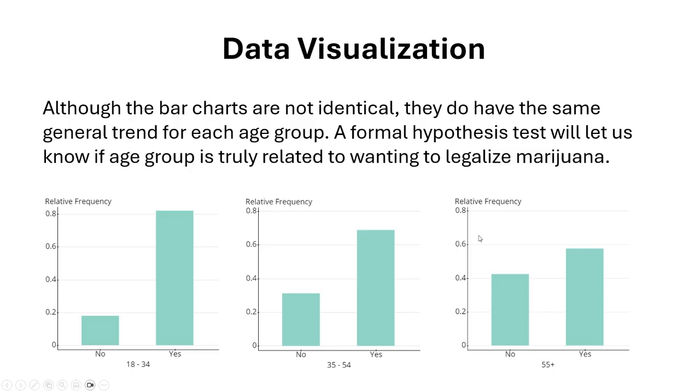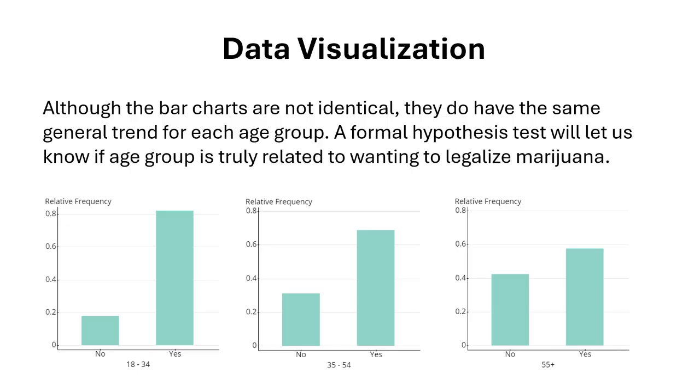So the first thing I want to do is visualize the data. I like to do this when I do hypothesis testing, just look at the data and see what it's telling us. This is just descriptive stats, but it's nice to do. So I took the three age groups and made bar plots of their opinions on marijuana. You can see I've made a relative frequency of this. That's my vertical axis here.